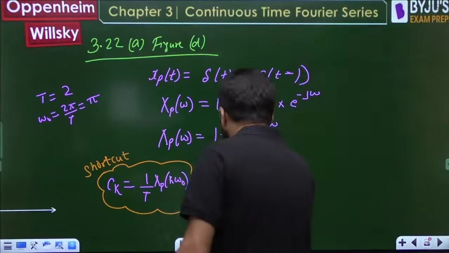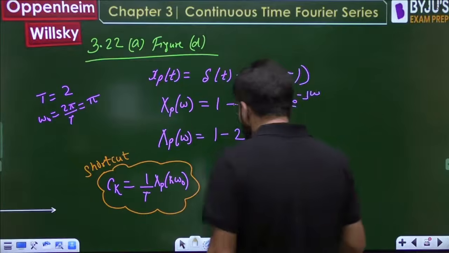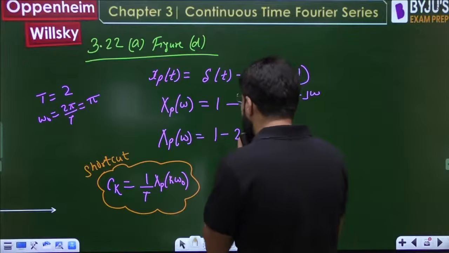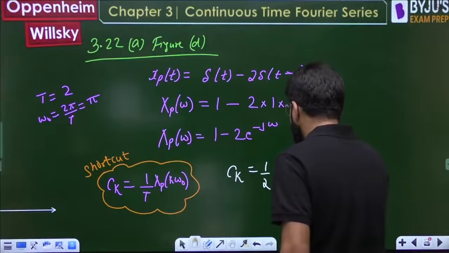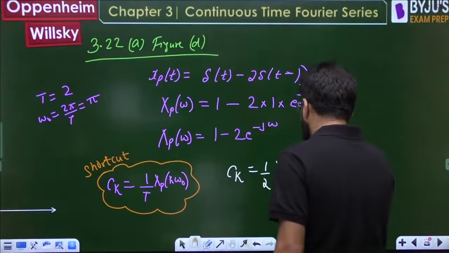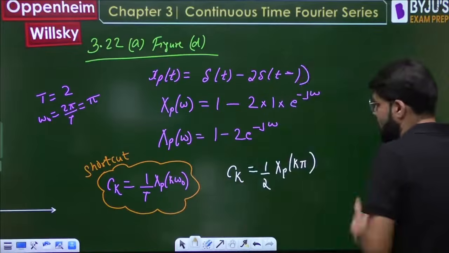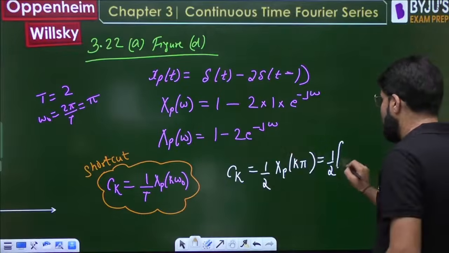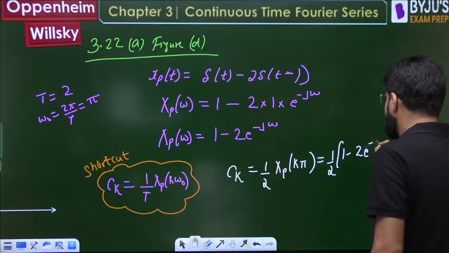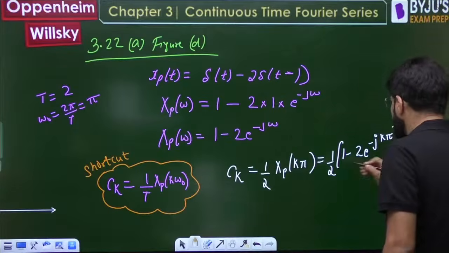So let us apply this formula now. c_k will be 1 upon the time period, that is 2, times X_p(k omega naught). Now what is X_p(k omega naught)? Put omega naught equal to pi, and in place of omega put k omega naught, that is k pi. So this will become 1 upon 2, 1 minus 2 e raised to the power minus j omega, with omega equal to k pi. This should be the answer.